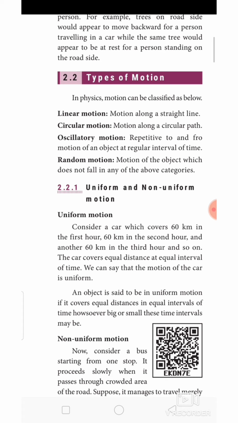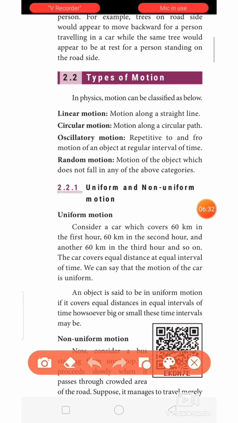In the third hour also it covers 60 km. So what is the result? First hour it travels 60 km, second hour also 60 km, third hour 60 km. What is the meaning? It moves at a constant speed and the car covers equal distance in equal intervals of time. So how can we define uniform motion?